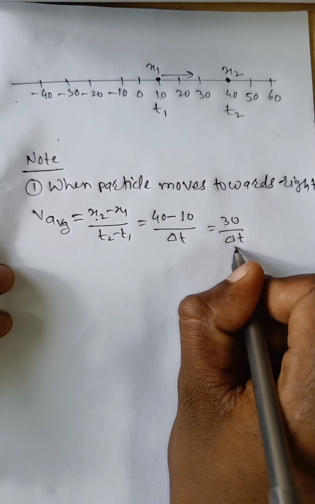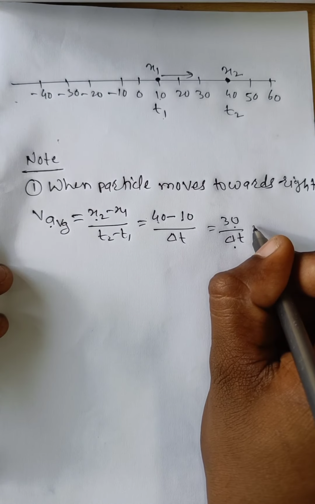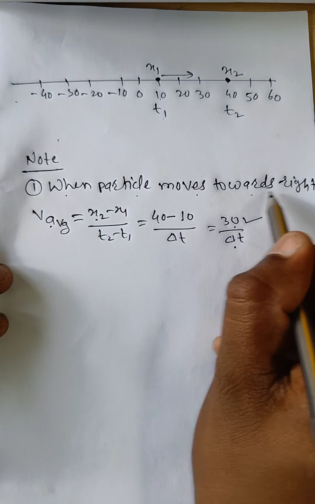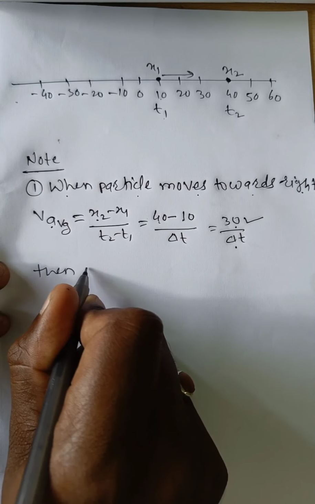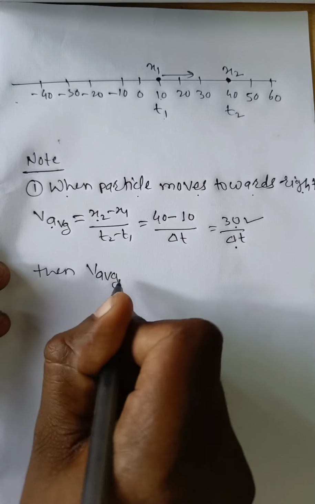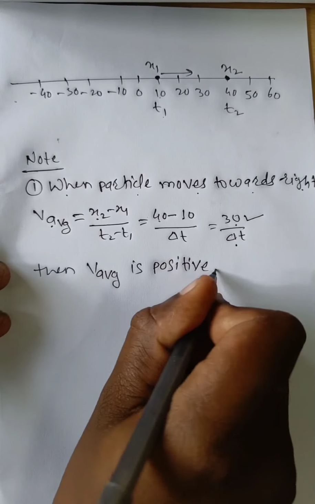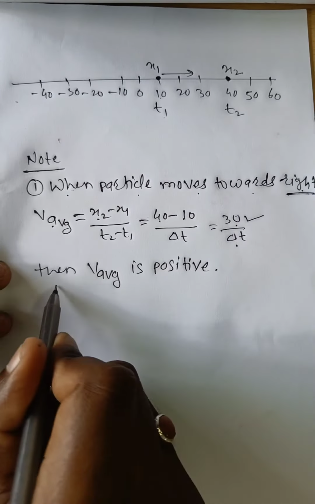Time is always positive. Therefore the average velocity is positive. So when the particle moves towards the right, the average velocity is positive.